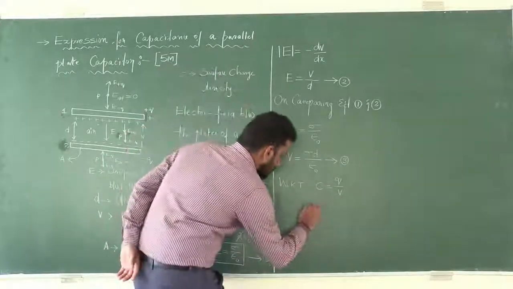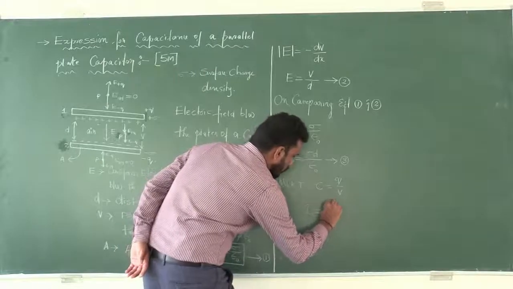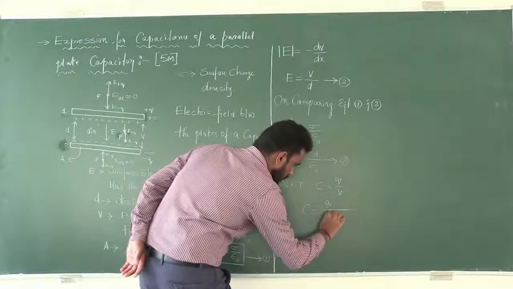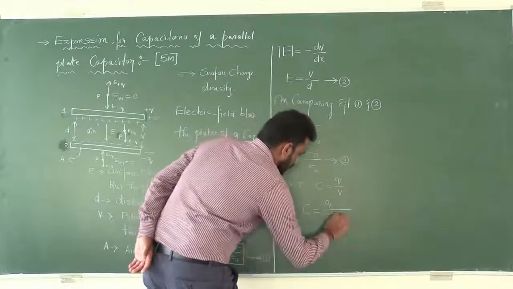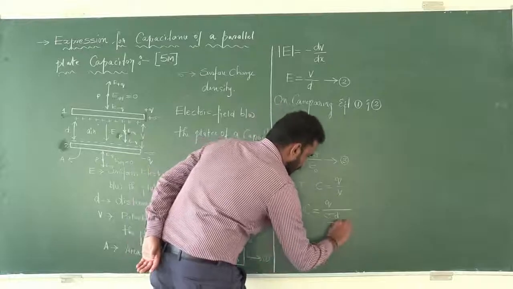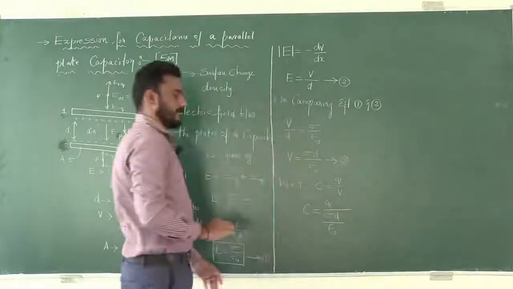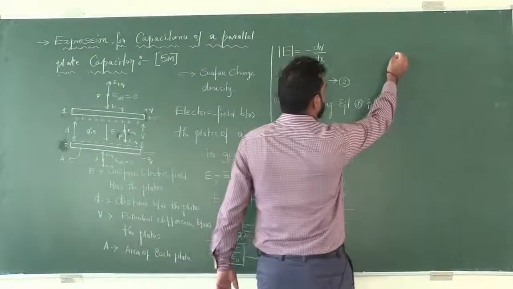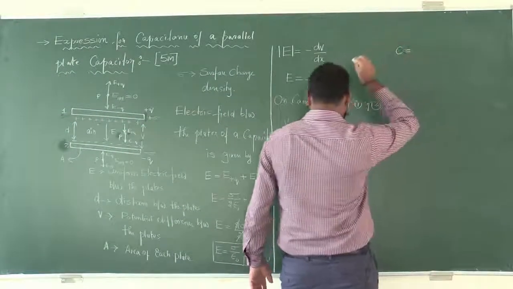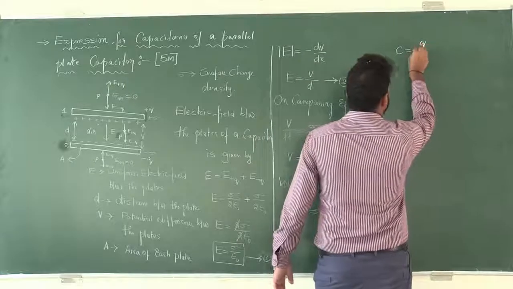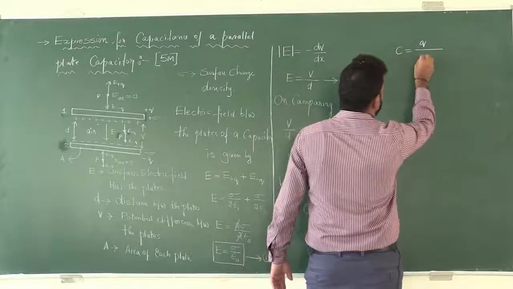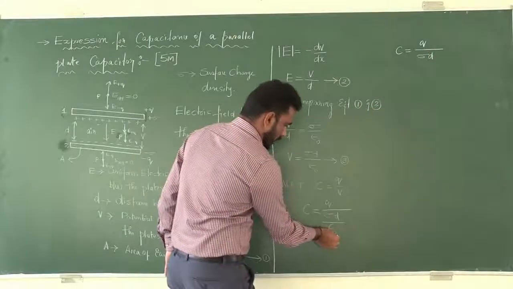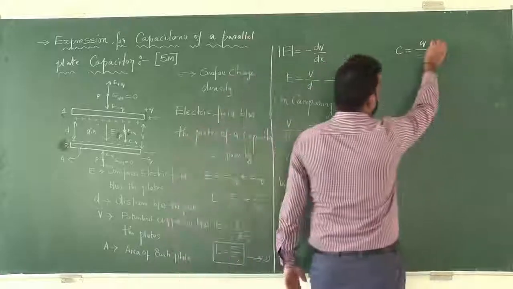So C is equal to Q divided by sigma D divided by epsilon naught, where epsilon naught will come to the numerator.